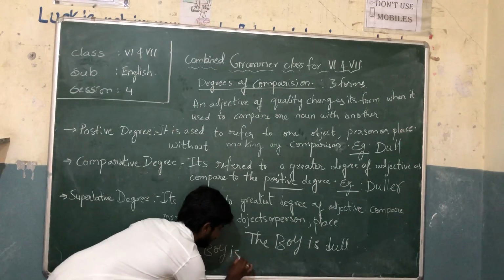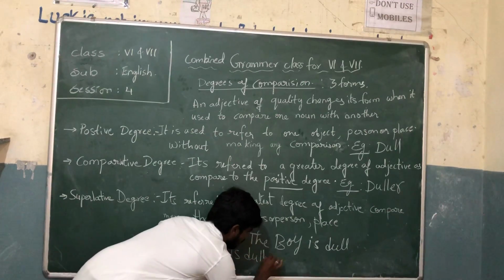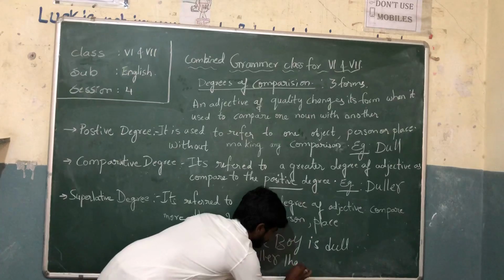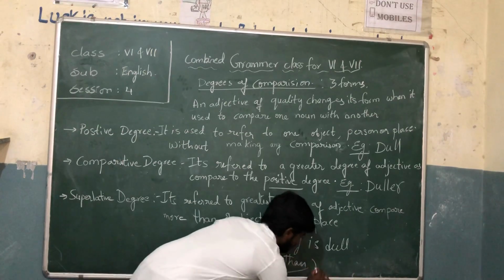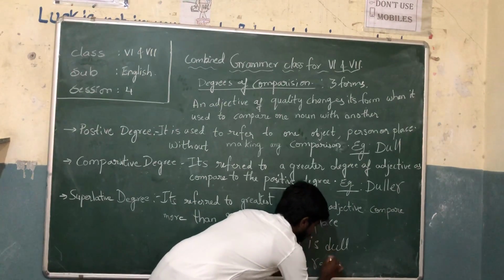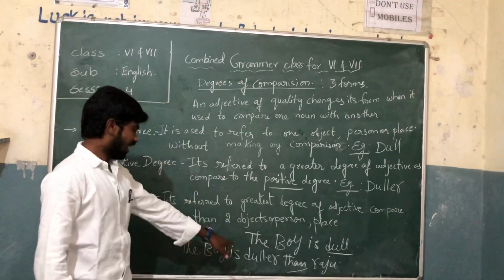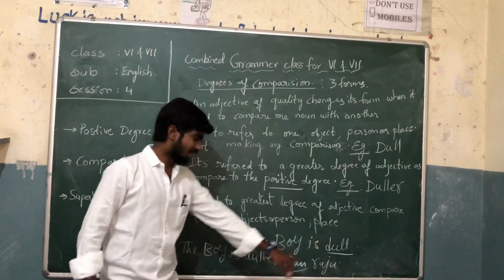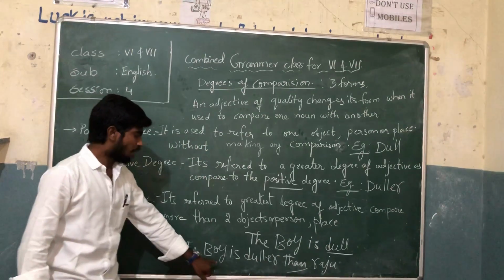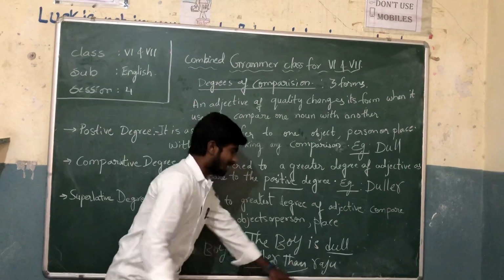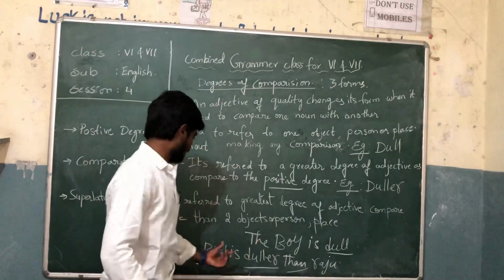The boy is duller than Raju. Clear? Have you got? See, in the first example, we are just telling the boy is dull. In the second example, the boy is duller than Raju. We are comparing. See here, we are comparing two persons.